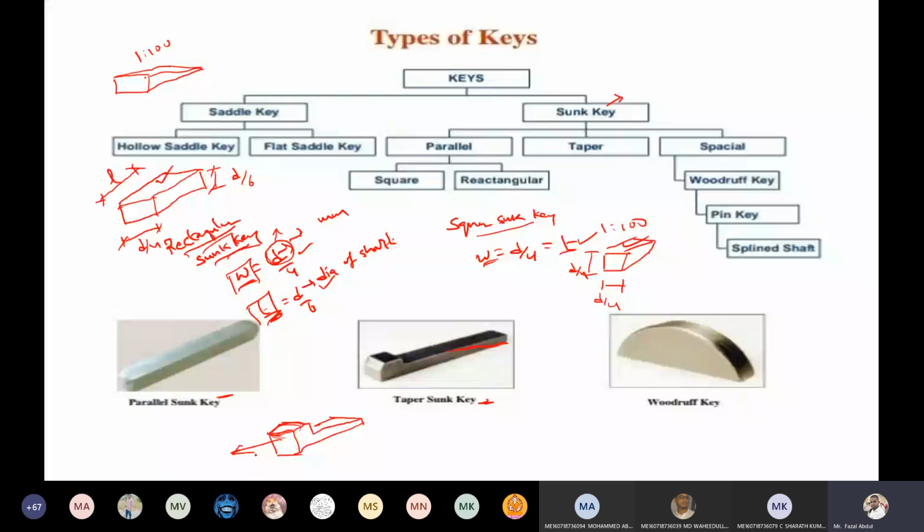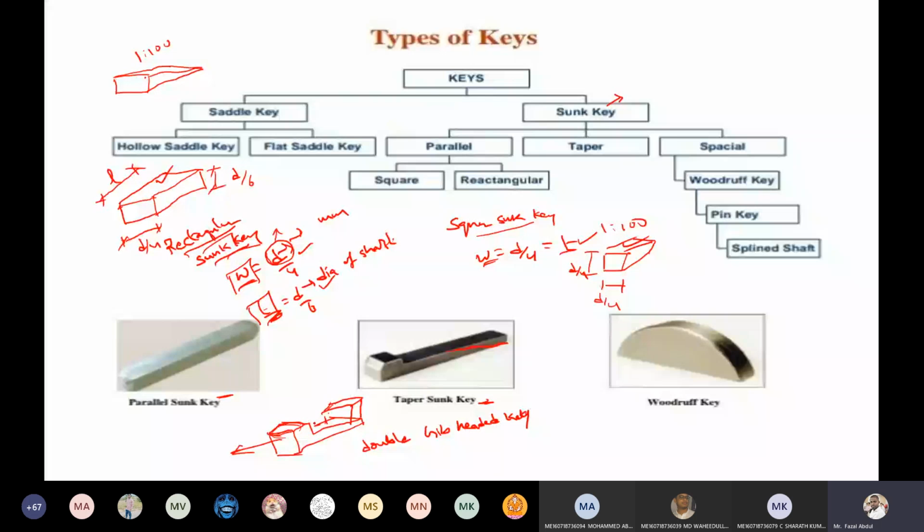If we provide the head here, and also here, this type of key is nothing but a double gib-headed key. It has one more advantage: you can make the hub and key a unit.